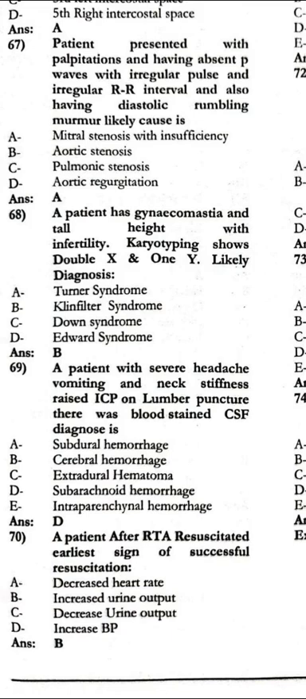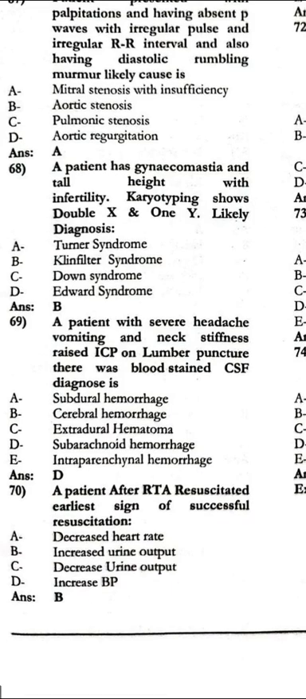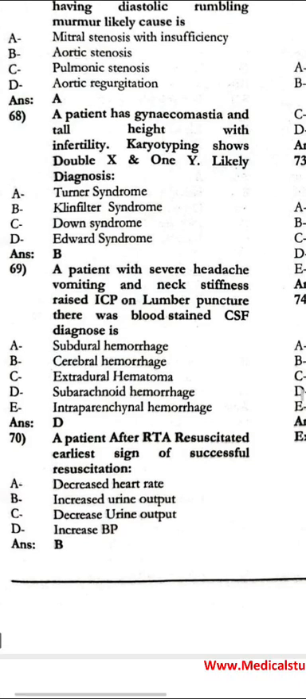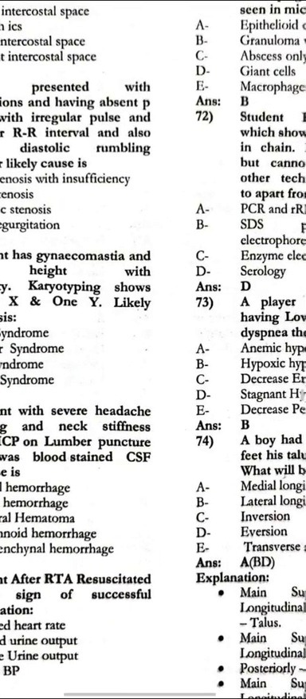The patient with a severe headache, vomiting, and neck stiffness raised ICP; lumbar puncture shows blood-stained CSF. The diagnosis would be subarachnoid hemorrhage. The patient after RTA was resuscitated. Signs of successful resuscitation would be increased urine output.